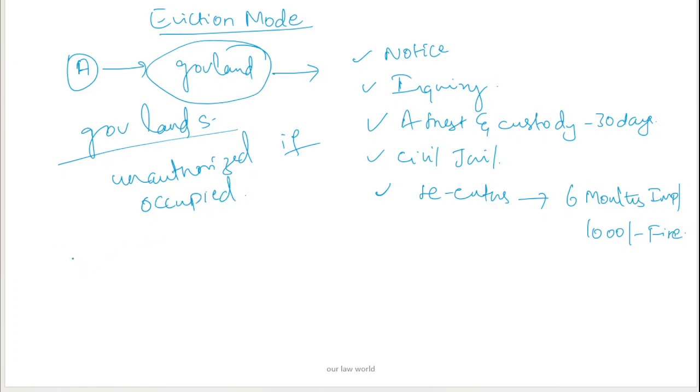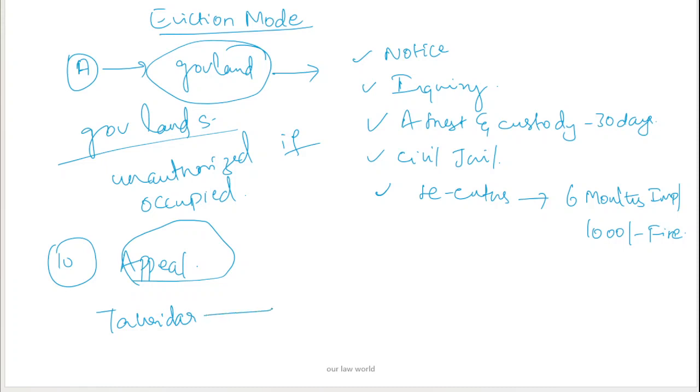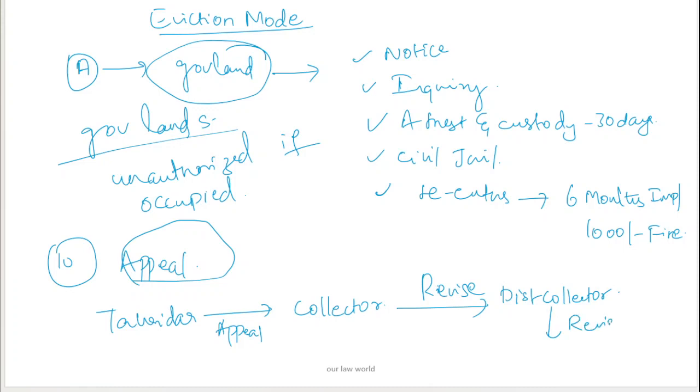Now the next section is section 10, one of the important sections, appeal. How does the appeal go? From tahsildar, appeal to collector, and from collector, for revision, you can go to district collector, and from district collector again for revision it will go to the board of revenue.